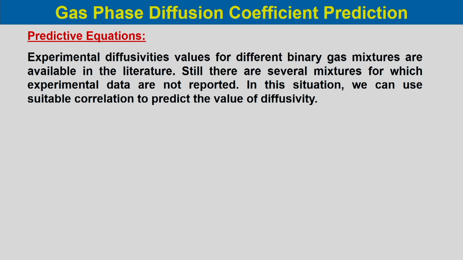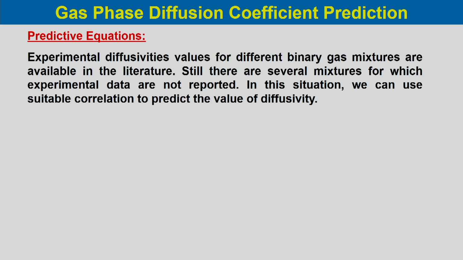Predictive equations. Basically, in many situations we have experimental diffusivity values for binary gas mixtures that are available in the literature. But still there are several mixtures for which experimental data are not reported. So, in this situation we can use a suitable correlation to predict the value of diffusivity.